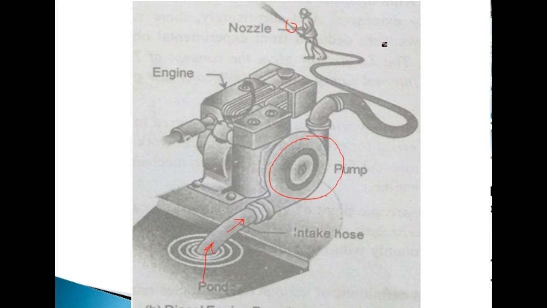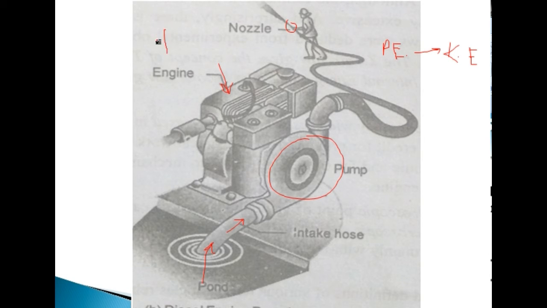So again here we are converting the pressure energy, and pressure energy we can say PE. So this pressure energy is converted into the kinetic energy. So there is a transformation of energy here also. Now the pump is being rotated, having the power with the help of some engine set. So this is the diesel engine. In the diesel engine we are using some fuel.